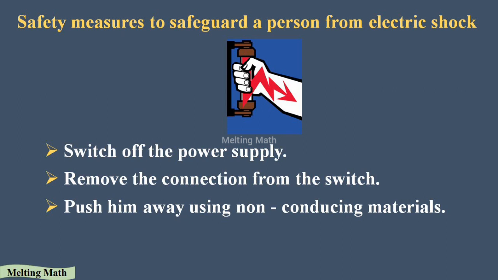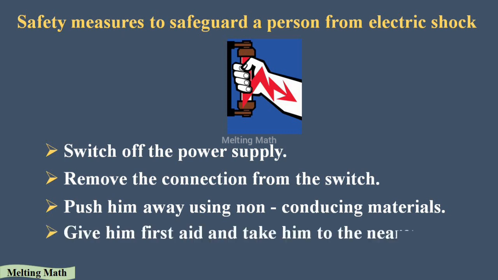Yes, we have to use non-conducting materials to push a person who got the electric shock. If we use a metal rod, what will happen? The electric current flows through that metal rod and it affects the person who is rescuing. So we have to use non-conducting materials.